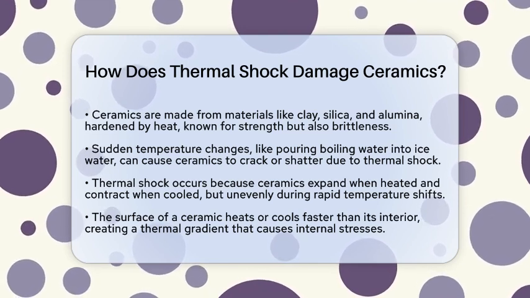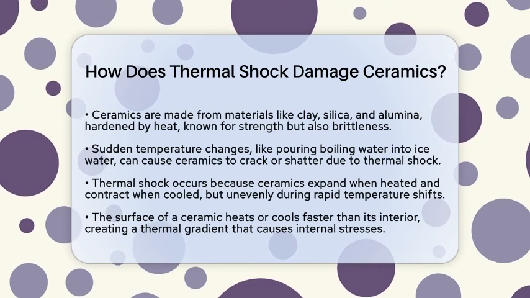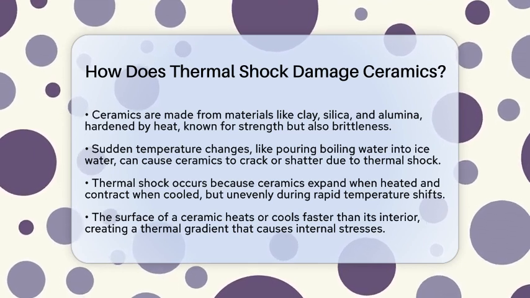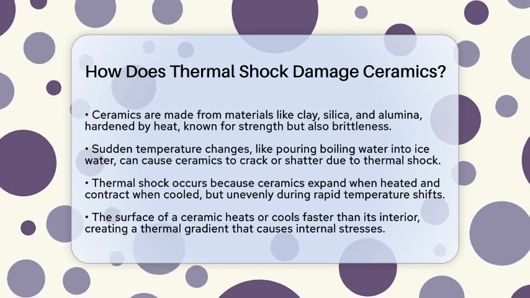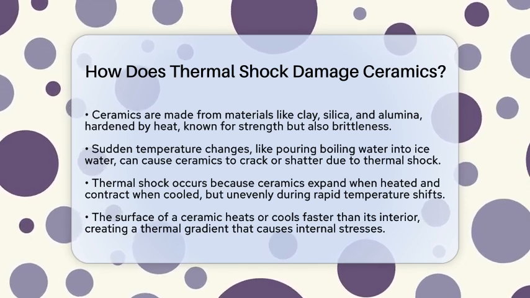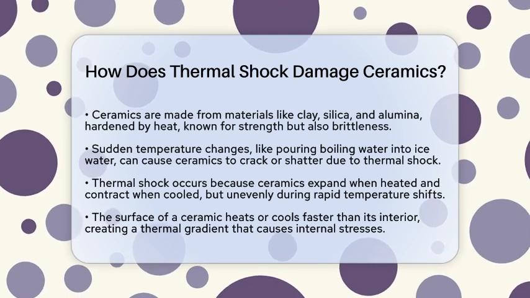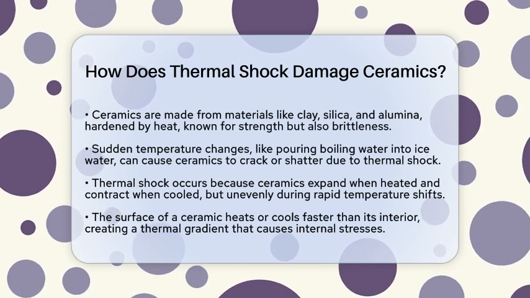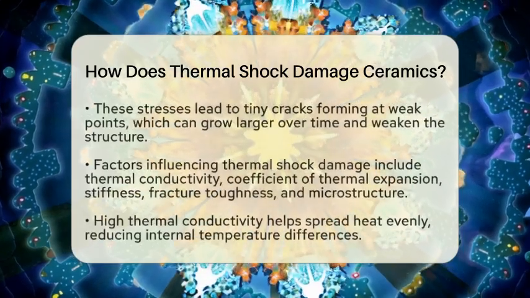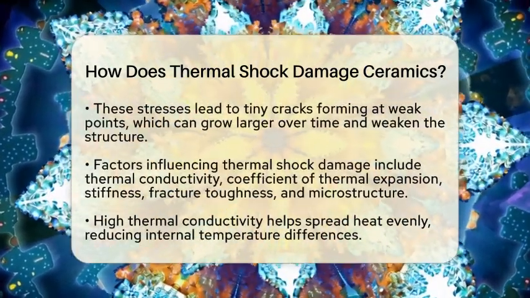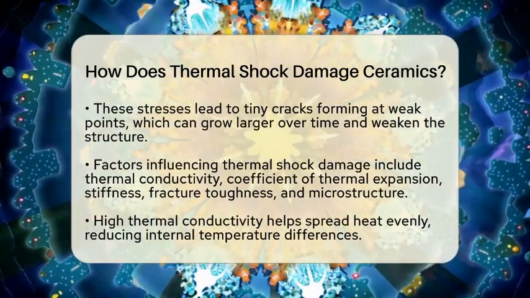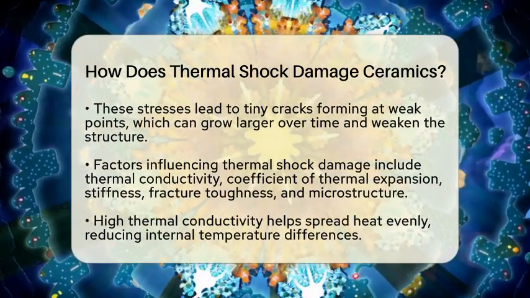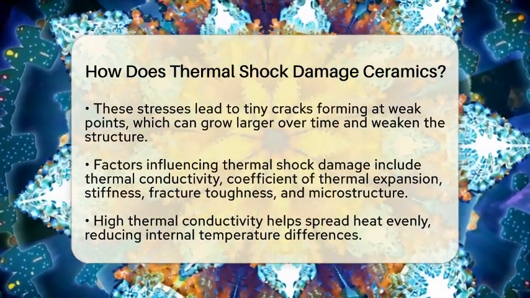Thermal shock occurs because ceramics expand when heated and contract when cooled. The problem is that this expansion and contraction happen unevenly during rapid temperature changes. The surface of a ceramic heats or cools faster than the inside, creating a temperature difference called a thermal gradient. This gradient causes different parts of the ceramic to expand or contract at different rates, which puts stress inside the material. Since ceramics are brittle, they cannot stretch or bend to relieve these stresses. Instead, they develop tiny cracks that can grow larger over time.